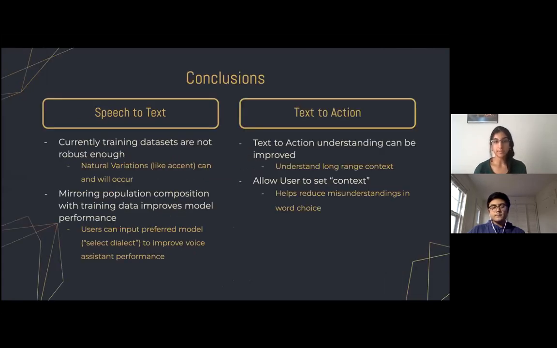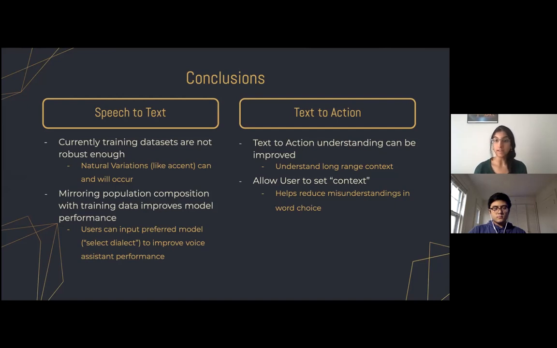In conclusion, the speech-to-text component of the voice assistant can be improved by having a more robust training dataset, because the current datasets are not accounting for natural variations like accents. We also have proven that mirroring population composition with the training data drastically improves model performance. As you saw, our Indian accent trained model performed much, much better than the generic DeepSpeech model. And we think this could be implemented in a business sense by allowing the user to input the preferred model, perhaps via a select dialect option.